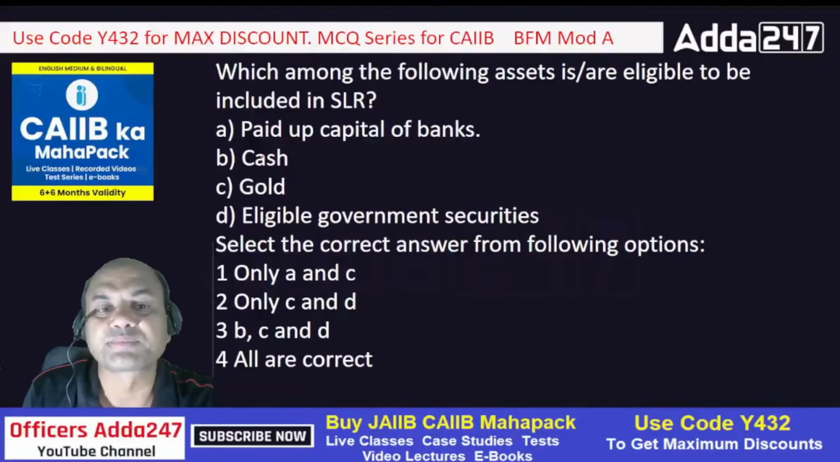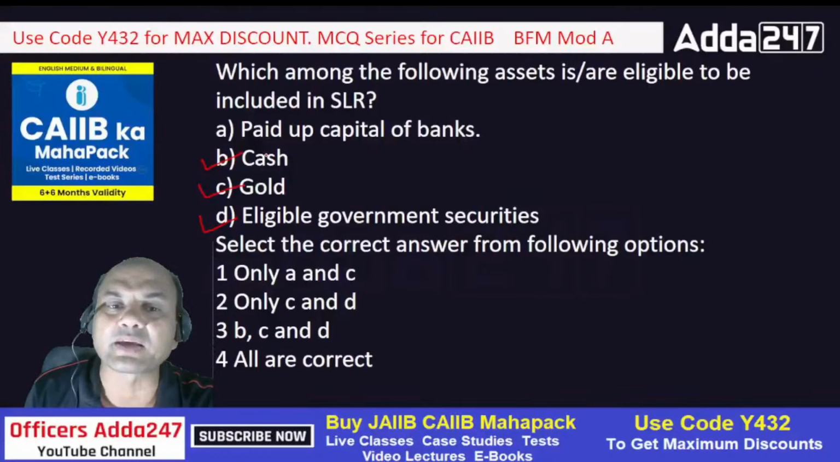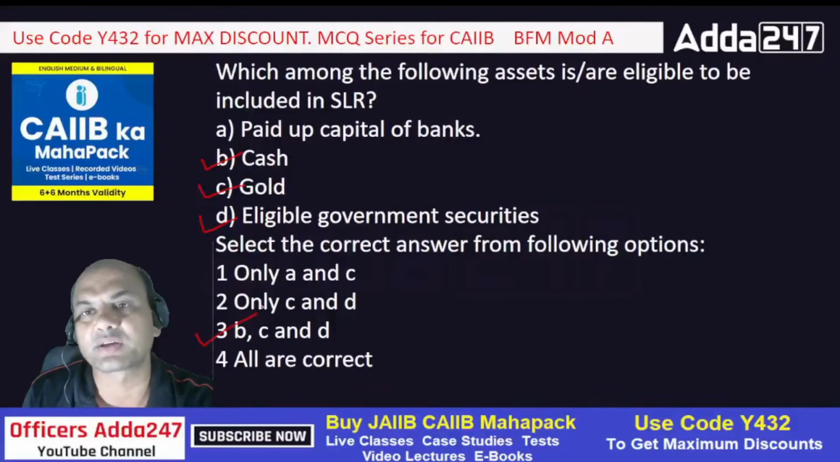Here it is. Eligible to be included in SLR means what? Cash. I can keep the SLR in cash. I can keep the SLR in gold. I can keep the SLR in government securities. So B, C and D, all of them I can keep the SLR in. So cash, gold, government securities. So the answer is B.